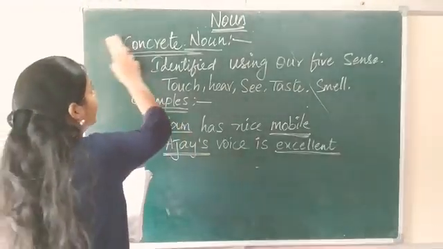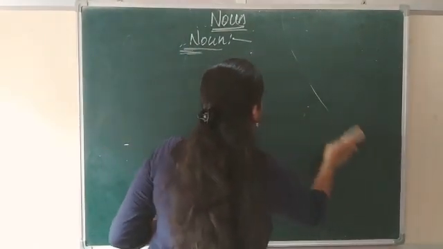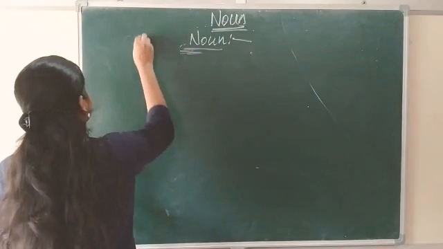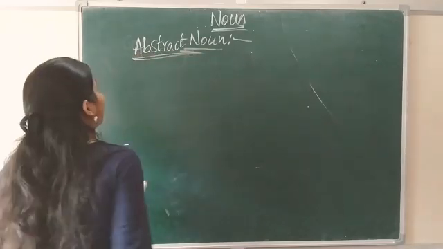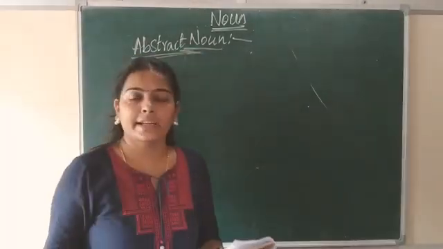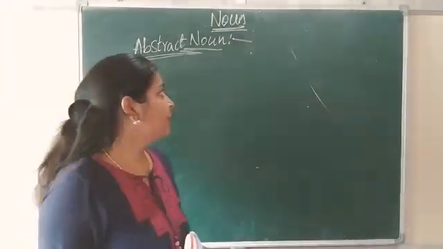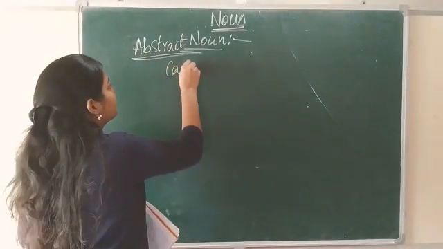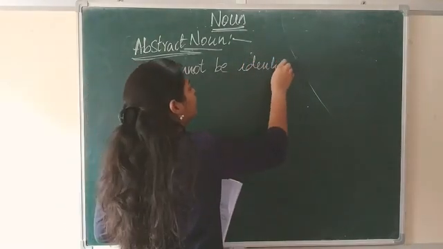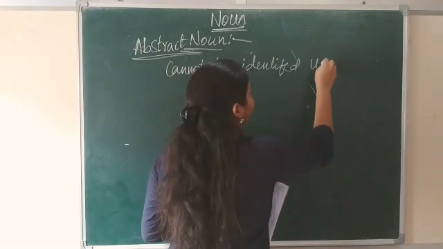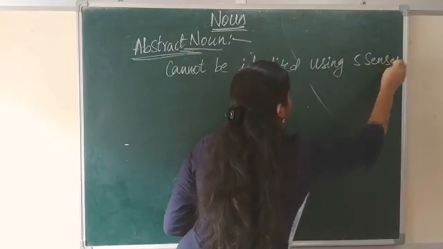Now we are going to the next category of noun, that is abstract noun. So abstract noun is nothing but a noun we cannot identify by using our 5 senses. Okay? These nouns cannot be identified using our 5 senses.